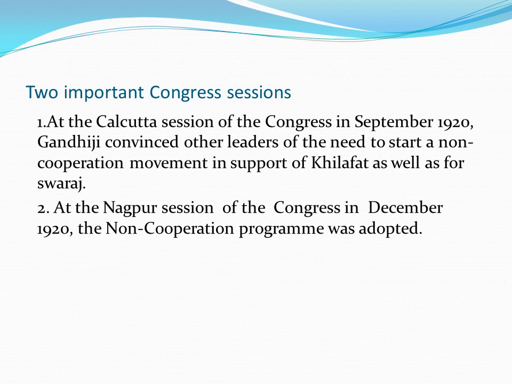Now, we are going to learn about 2 important Congress sessions. At the Calcutta session of the Congress in September 1920, Gandhiji convinced other leaders of the need to start a non-cooperation movement in support of Khilafat as well as for Swaraj. At the Nagpur session of the Congress in December 1920, the non-cooperation program was adopted.